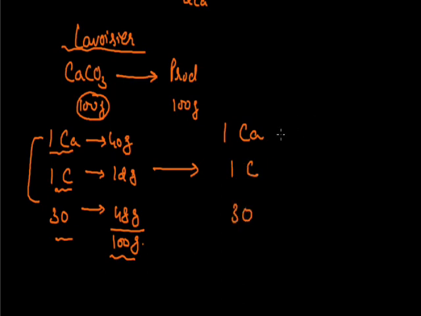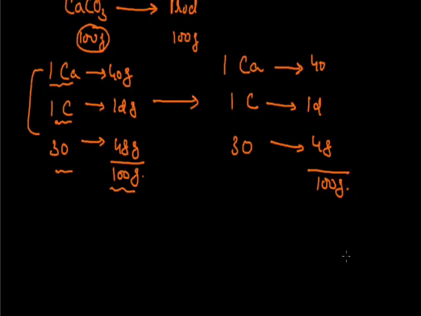If the number is the same, the mass contribution by them will always be the same, and the mass contributed by them is 40 gram, 12 gram and 48 gram respectively, which will result in the total mass of product that is 100 gram. So this postulate can be used to prove the law of conservation of mass.